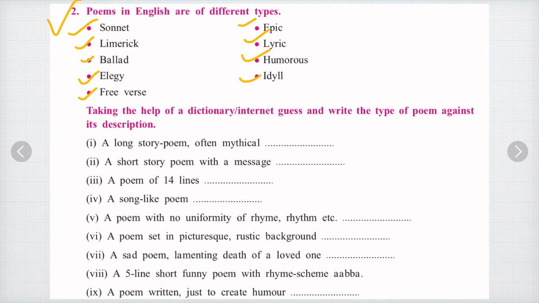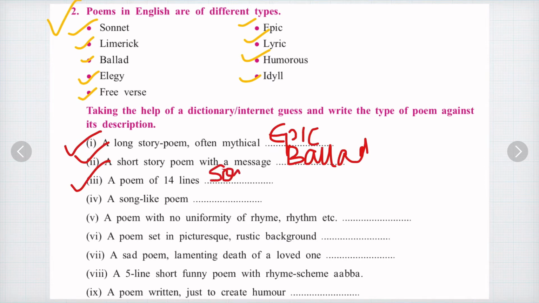The first one is a long story poem, often mythical. This is epic. A short story poem with message. This is ballad. A poem of 14 lines. This is sonnet. So this is the description, and we have to just write the types of poem. A song like poem. This is called lyric, which we see in music. So lyrics, which is a song like poem.